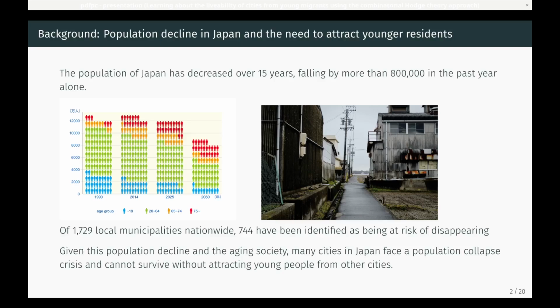Let's begin by exploring why we're concerned about this topic. Over the last 15 years, Japan's total population has fallen continuously. Just last year, we lost another 800,000 people. This population decrease will accelerate. Therefore, out of 1729 municipalities, 744 are officially at risk of disappearing. The right photograph on the slide symbolizes the hollowing out of many local streets. For city governments, this is an existential threat. Survival now depends on attracting younger residents, families who will pay taxes, start businesses, raise children, and sustain community life.